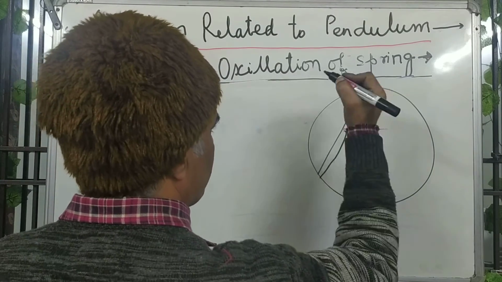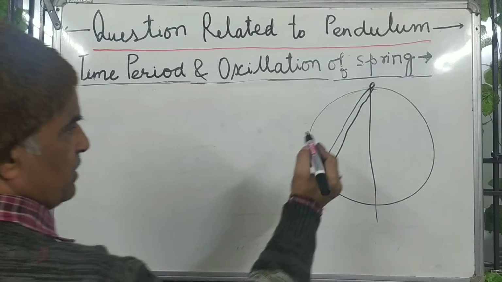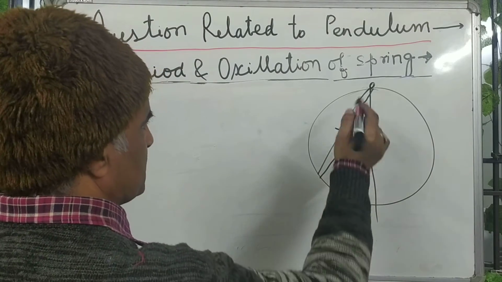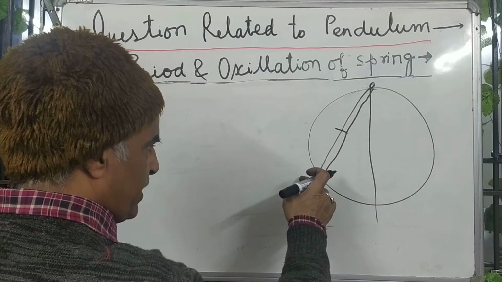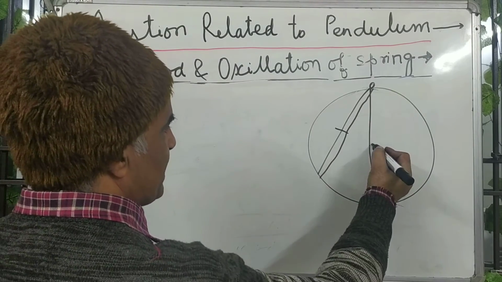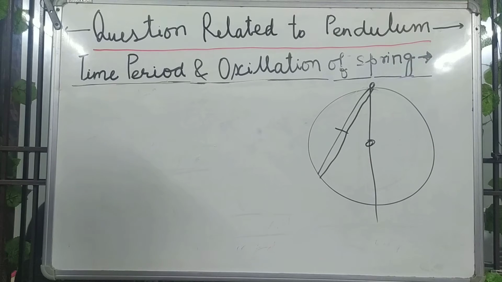This is an M mass body you are putting over here. This is the center. So this M mass body will come over here and move along this. But the center of the earth is this. Now what will be the time period?